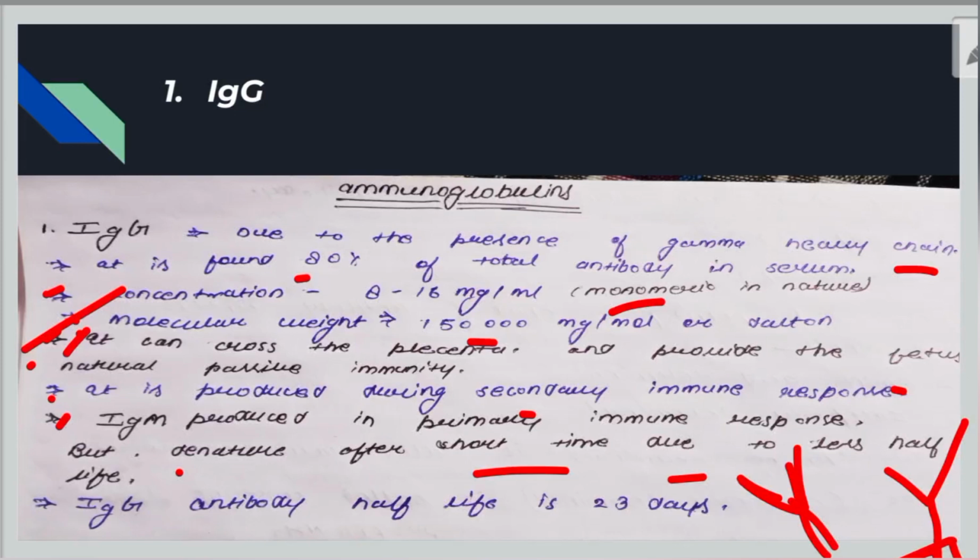Then the half-life is 12 days. And what is the half-life of the IgG antibody? It will be 23 days.